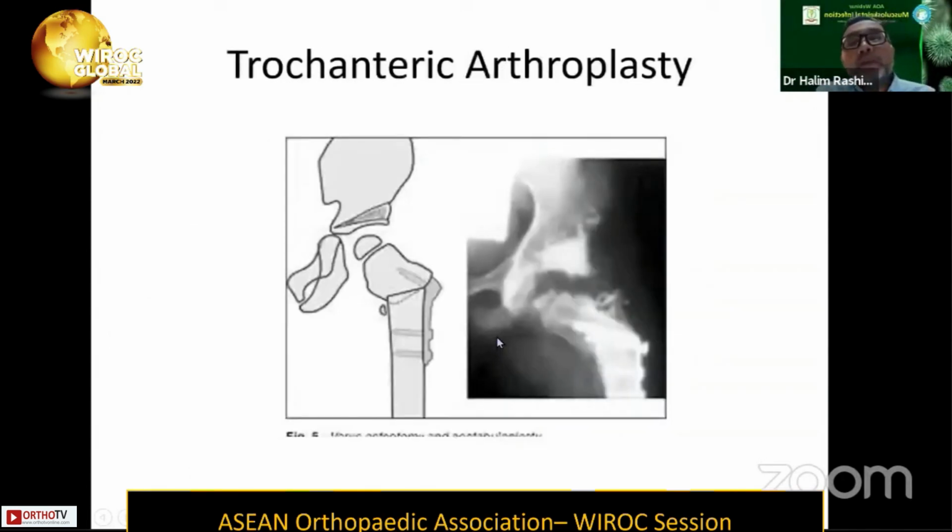One of the procedures that can be done would be trochanteric arthroplasty. If the greater trochanter epiphysis is still available, we can do a varus osteotomy and put the greater trochanter back into the joint and make it function like a hip joint. To be honest, I personally have not done this procedure. Maybe the seniors like Prof. Lee and the others might help and advise us on this type of procedure.